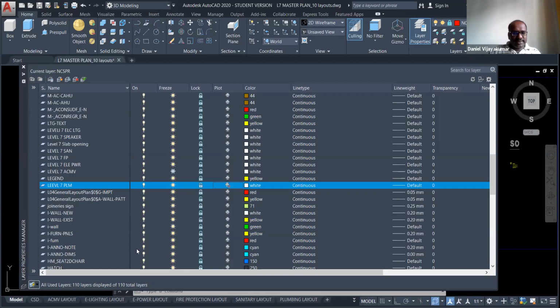Okay. So these are the major four things: on, freeze. On and freeze are almost the same, so you can try at home. Then lock, that means you can lock the layer. And plot, you can control which layers to print and plot. These are the four things.